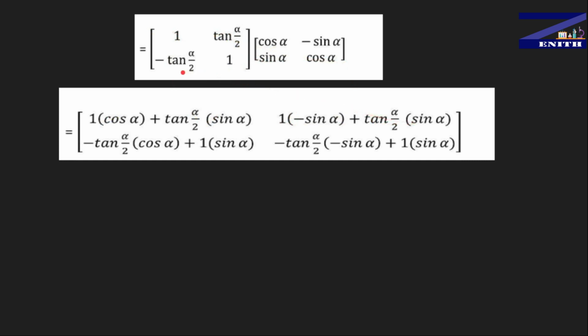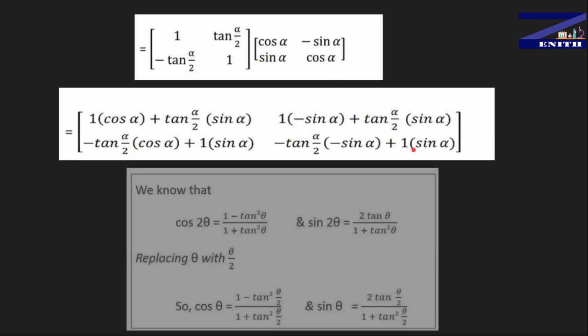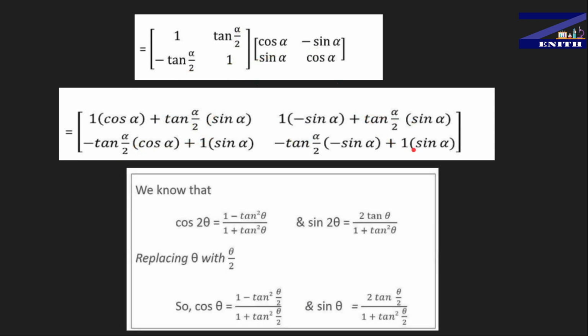Same thing for the second row: minus tan alpha by 2 into cos alpha, plus 1 into sin alpha, and minus tan alpha by 2 into minus sin alpha, and after that you are getting 1 with cos alpha. Just add them, and after adding you will get the answer. So first of all, let us move on to the next part of this question.